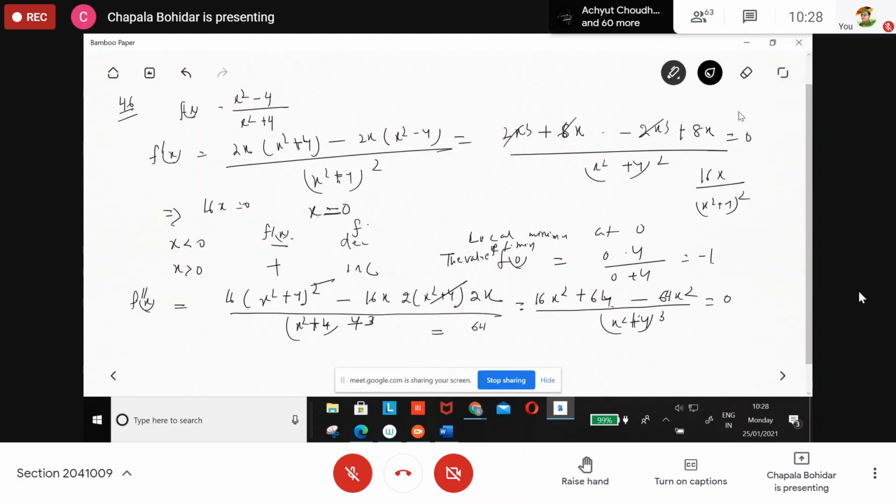64 minus 48x square equal to 0. We take the common factor. So what do you get? The value of x is equal to plus minus 2 by root 3, or not?